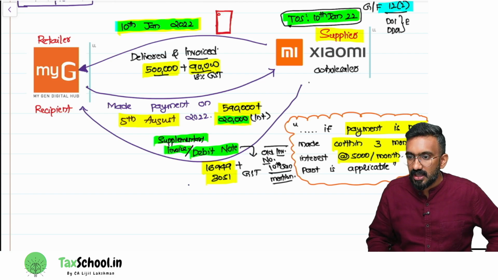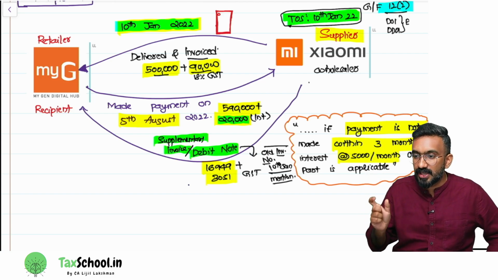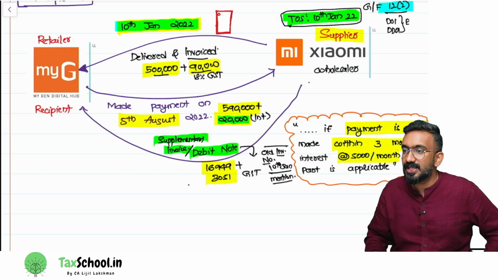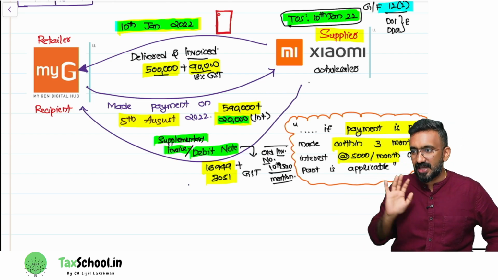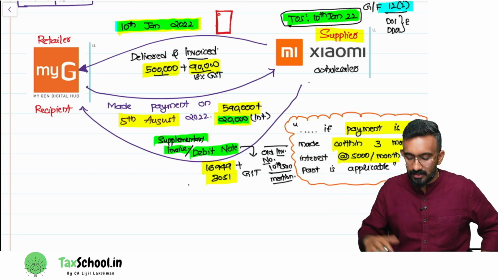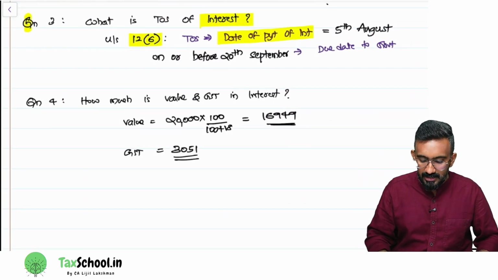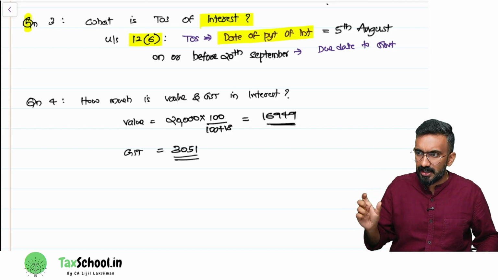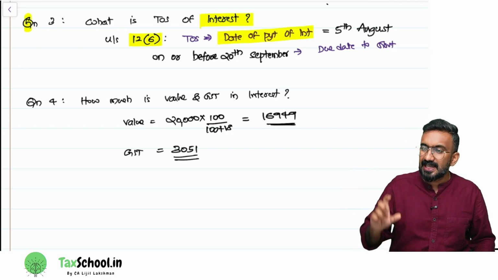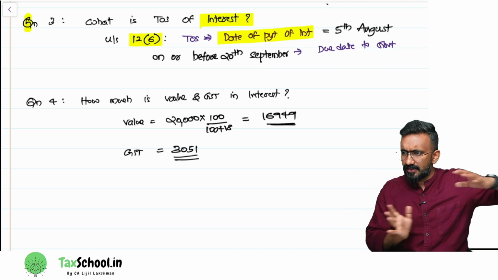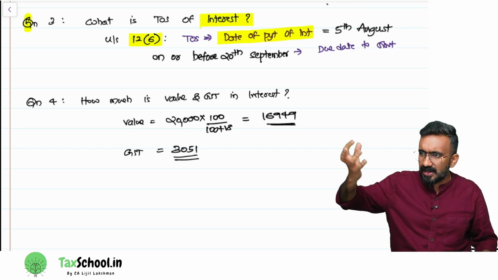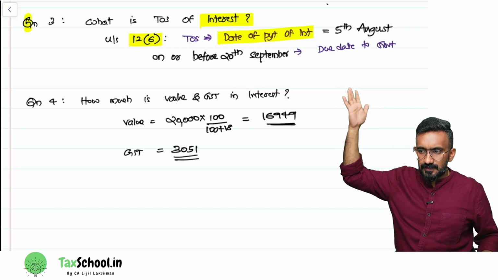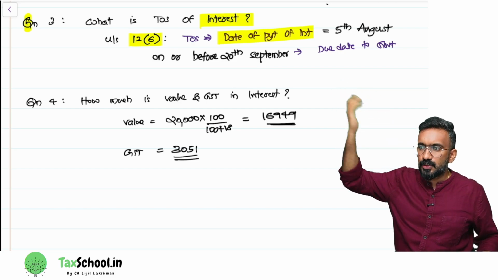Now, if you look at 5th of August as the time of supply, you will understand that your due date of paying this to the government would be next month 20th, which means 20th of September. That is fair. Xiaomi can pay GST on 20,000 on 20th of September. So what is the time of supply for interest? I should apply 12.6 for goods; if it is service, it will be 13.6. Time of supply we can discuss separately, but understand I'm peripherally adding an additional provision. Time of supply would be the date of payment of interest, that is 5th August. So they have to pay GST on or before 20th of September.